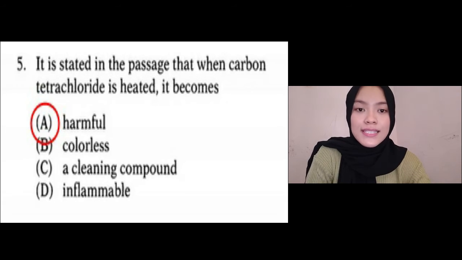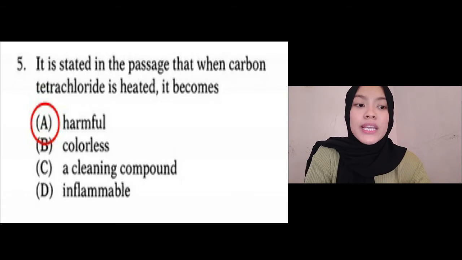Focus on the phrase a poisonous gas that can cause severe illness and even death. Anything that causes pain and even death is very dangerous, and that connects with the phrase when heated. One synonym of dangerous is harmful, and it belongs to choice A.